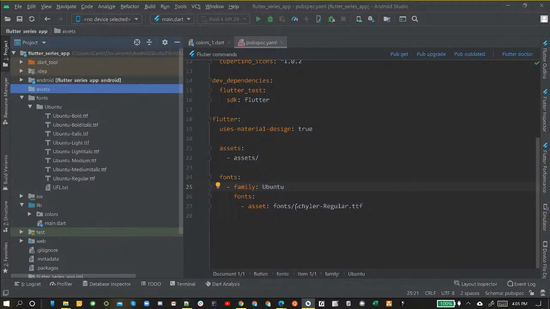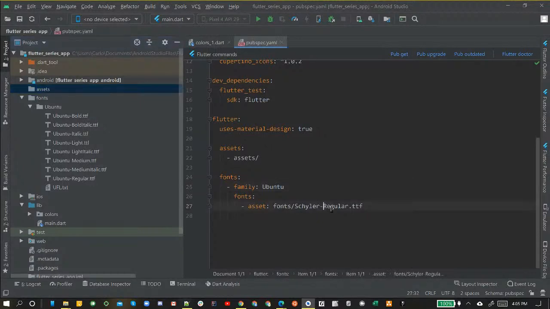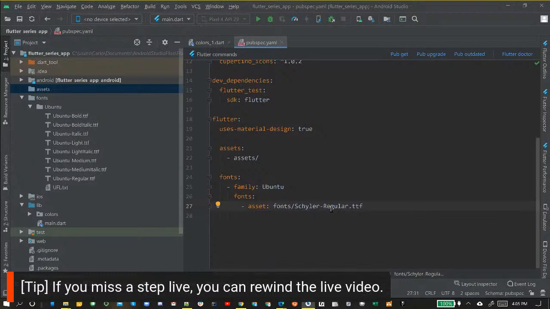So right here, you can see it's set for Schuyler regular, or Skylar. I don't know how to pronounce that. Sorry if I pronounced that wrong. Anybody named Schuyler or Skylar out there? My apologies. But yes, we're going to take that out of there, and we're going to put Ubuntu in its place. And as you can see, it says ubuntu-regular.ttf.